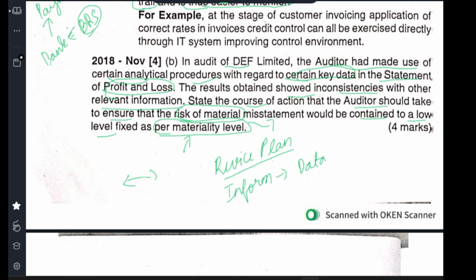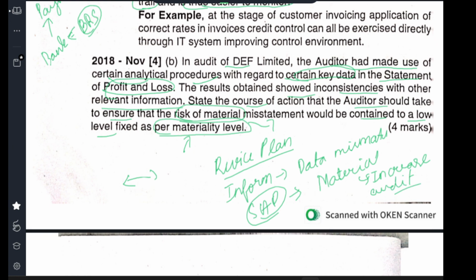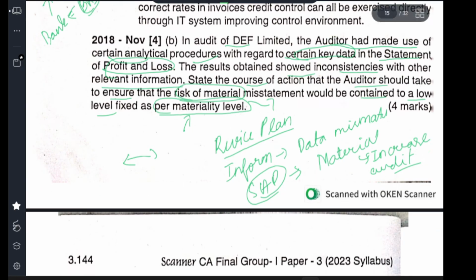We should inquire whether this is enough or not. Substantive audit procedure, SAP, he needs to do. Then to reduce the material risk, he needs to increase the audit sample. So if we do these things, this can be fixed.